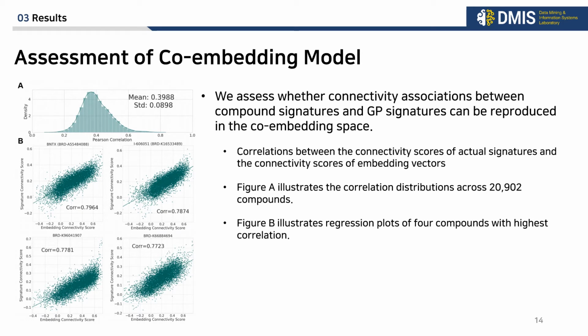Figure A illustrates the correlation distribution across 20,902 compounds, and Figure B illustrates regression plots for 4 compounds with highest correlation. We can observe a strong correlation between actual signatures and embeddings, and it shows that the connectivity association between compounds and GP can be retained in the embedding vector space.